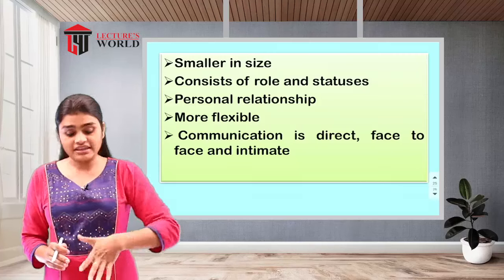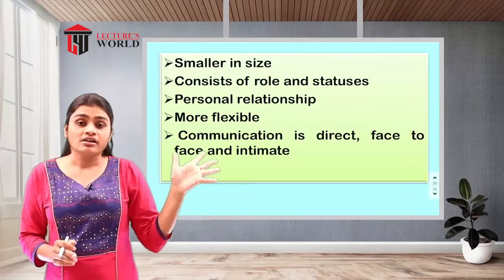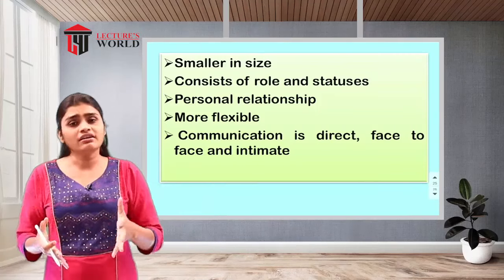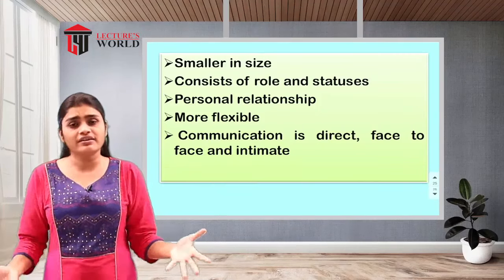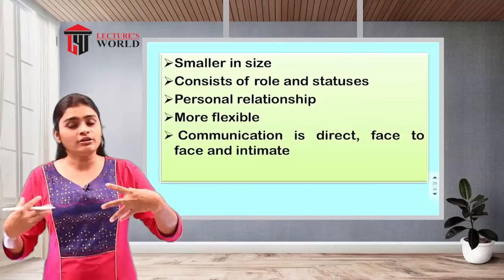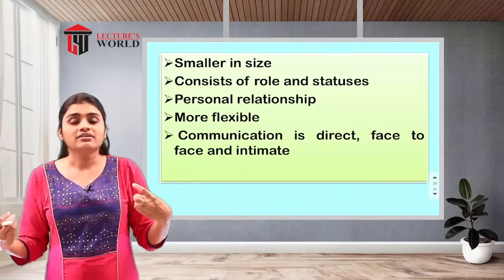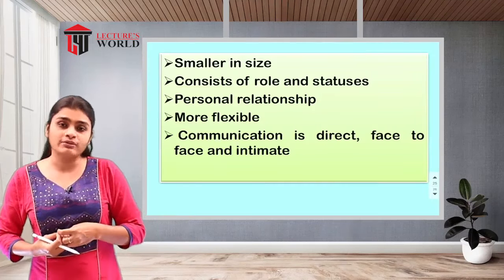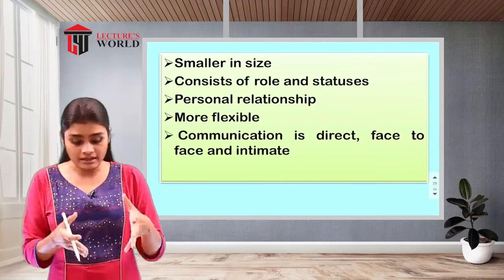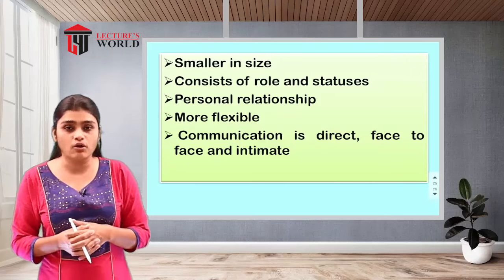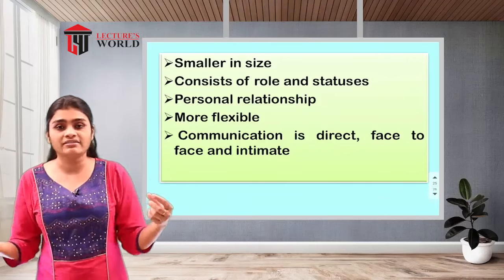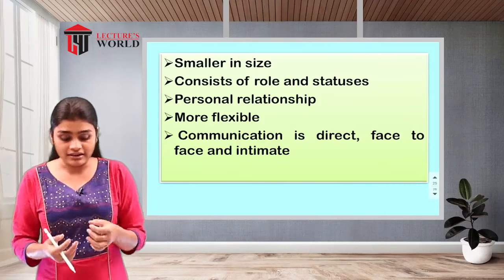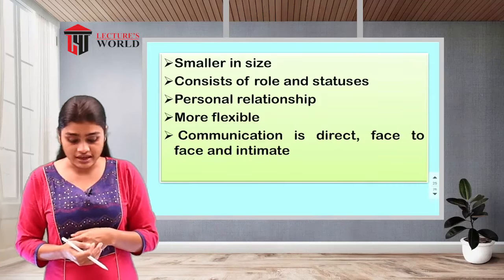As we have seen, it had a complex structural arrangement in the formal organization, but here the friends are there, the peer groups are there, so the arrangement won't be that complicated. The structural arrangement will be simple. At the same time, the group size will be small because so many departments are not there and not many members are there. So that's why it is smaller in size.